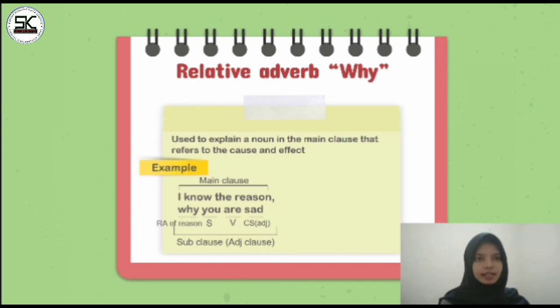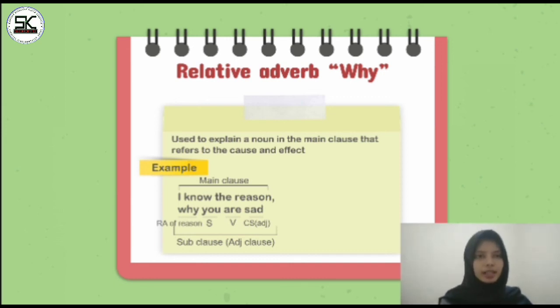Okay. Last example. We don't know the reason why you are sad. Still the same, we analyze main clause and subclause. Main clause, we don't know the reason. Subclause, why you are sad. Why do we use why? Because the noun in the main clause is reason, and reason refers to cause.